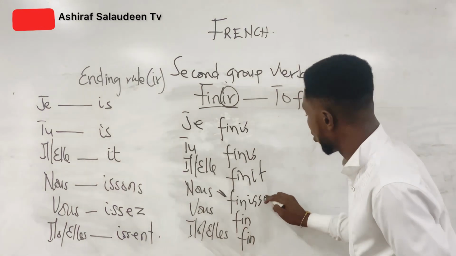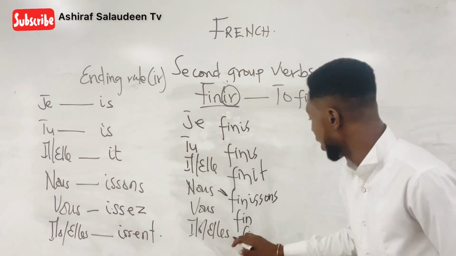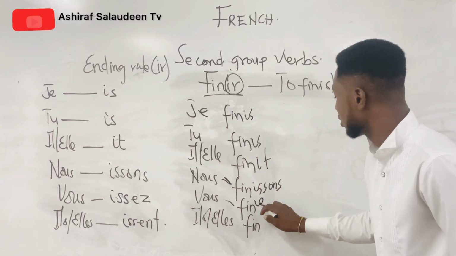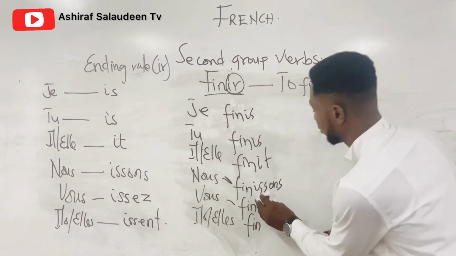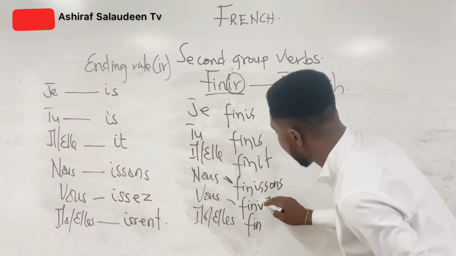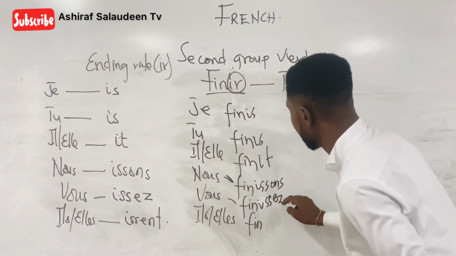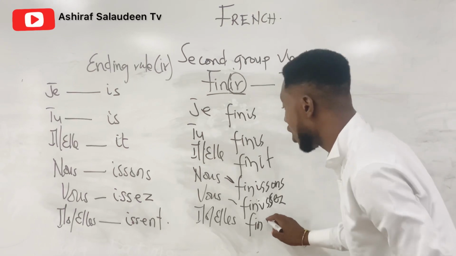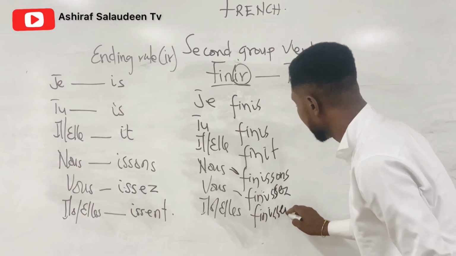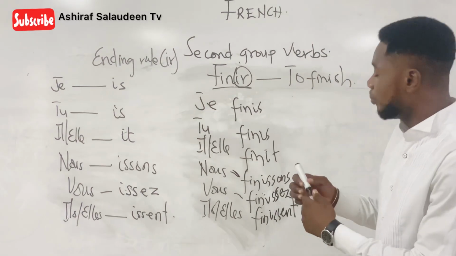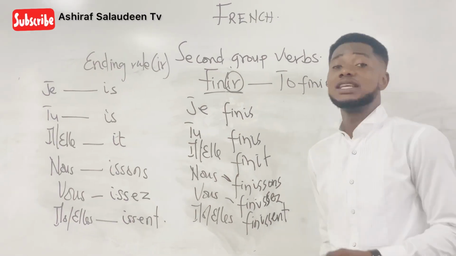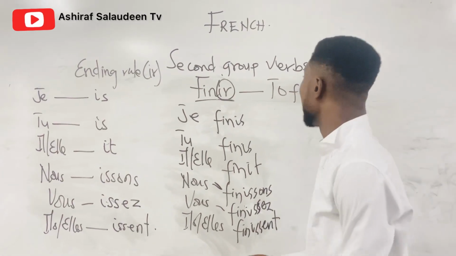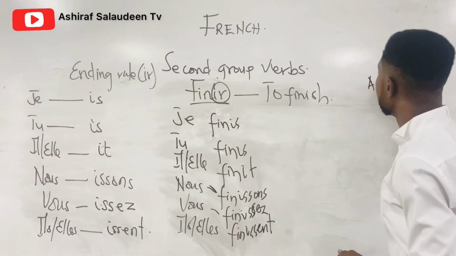ISS. ONS. Vous ends with IEZ. I mean ISSEZ. And il ou elle plural ends with ISSENT. So when you are giving a verb and it ends with IR, apart from avoir, which we said was